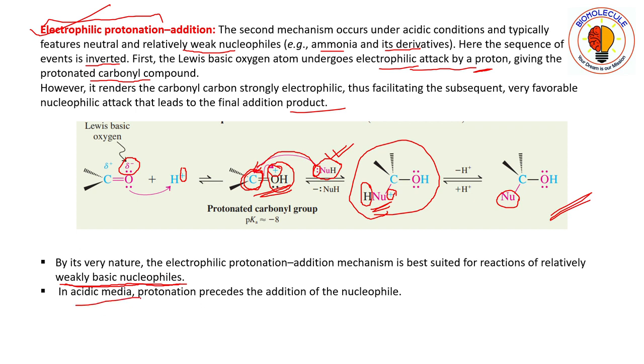In acidic media, protonation precedes the addition of the nucleophile. Now, if the reaction condition is acidic in nature, always first electrophilic protonation, then the addition pathway will be followed.